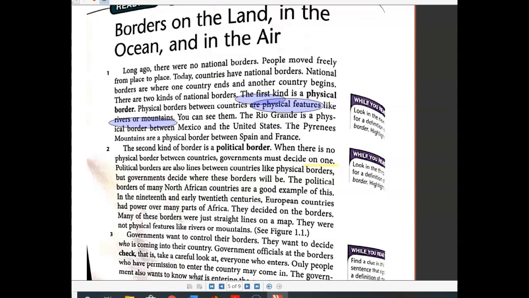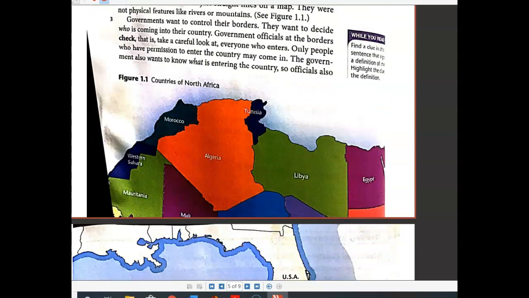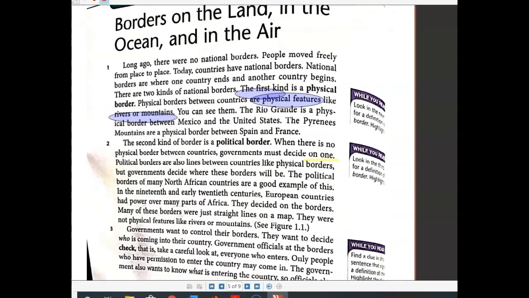Let's go to paragraph 2. The second kind of border is a political border. And again, it says look for a definition of political border and highlight it. It will be in the third sentence. So, the second kind of border is a political border. When there is no physical border between countries, governments must decide on one.